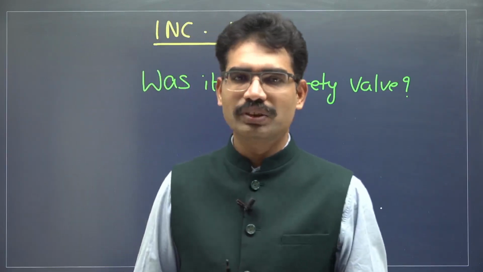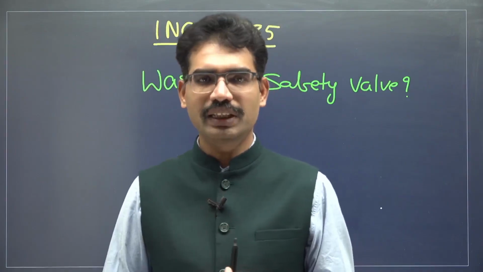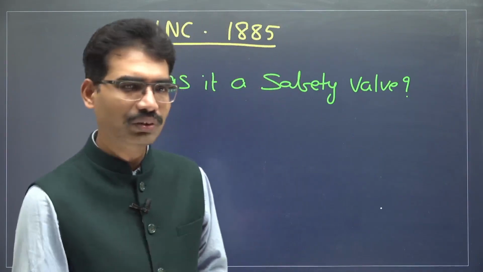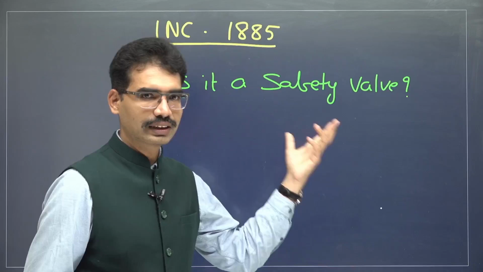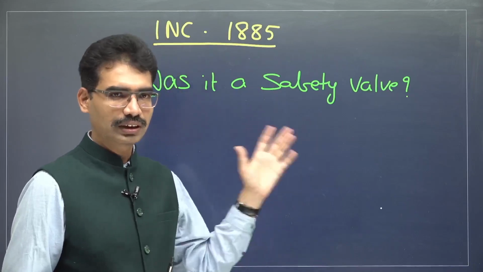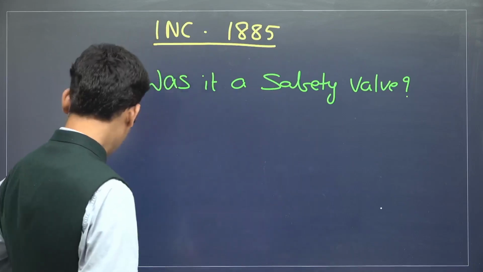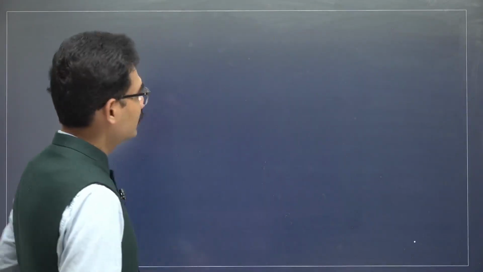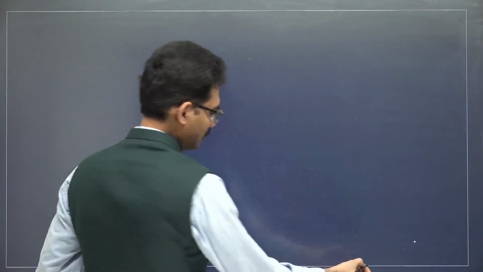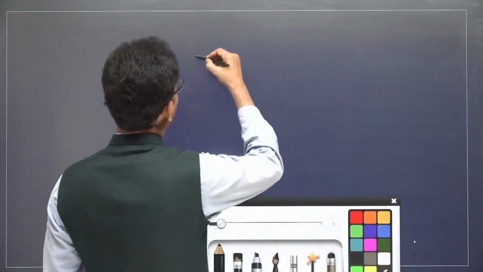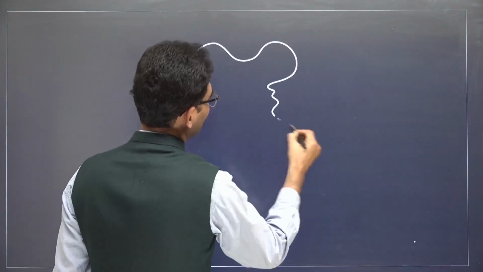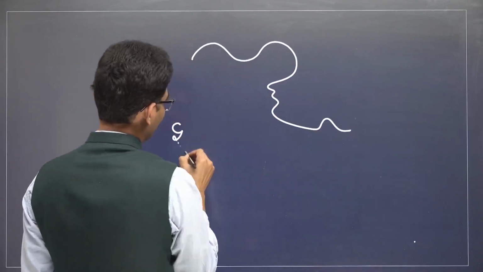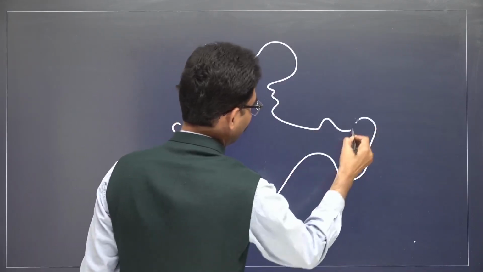This organization, the Indian National Congress, was established in 1885. Even today that organization still exists, playing an important role in Indian politics. But when it comes to the formation in 1885, who was the Governor General and Viceroy? The designation is Viceroy and Governor General of India.